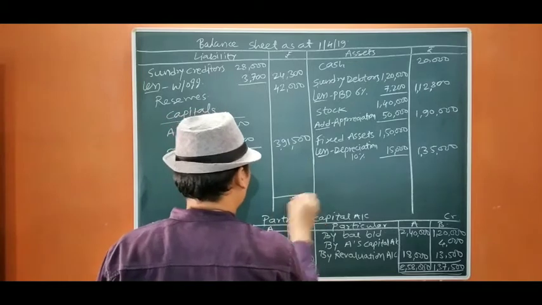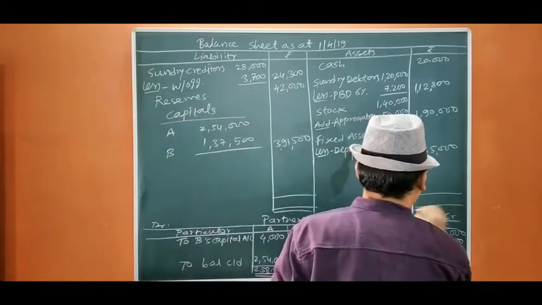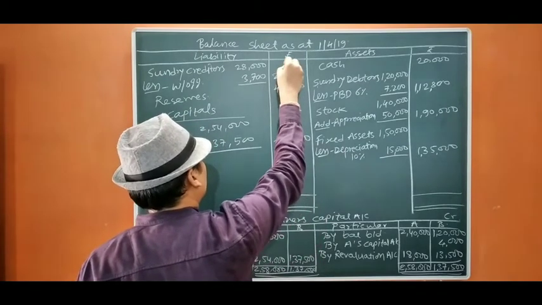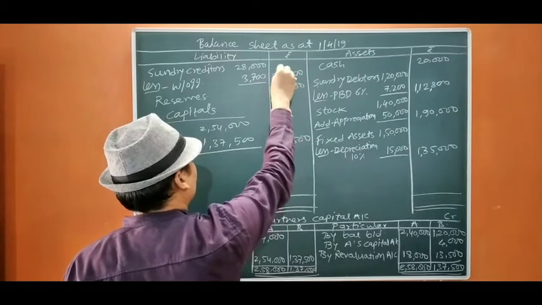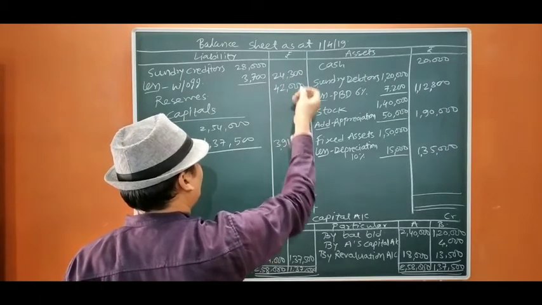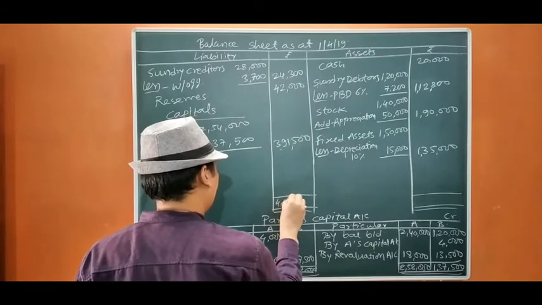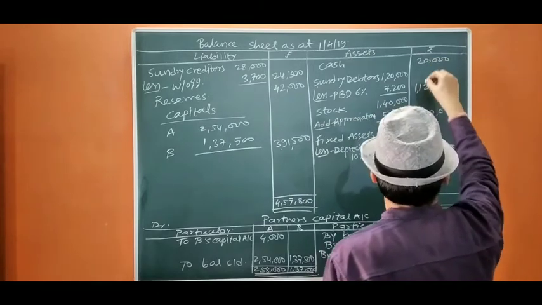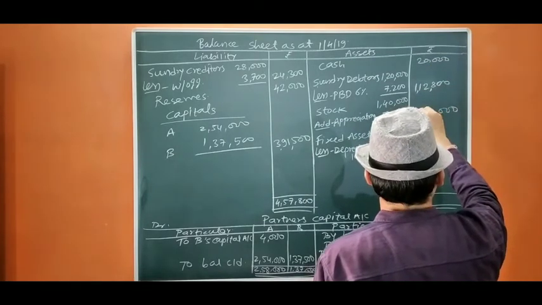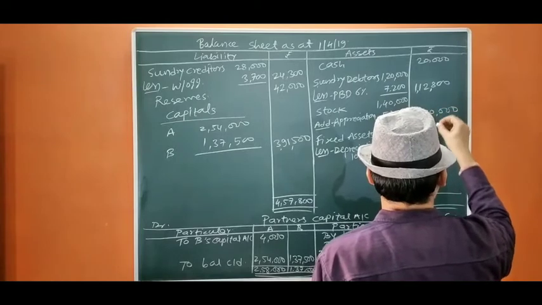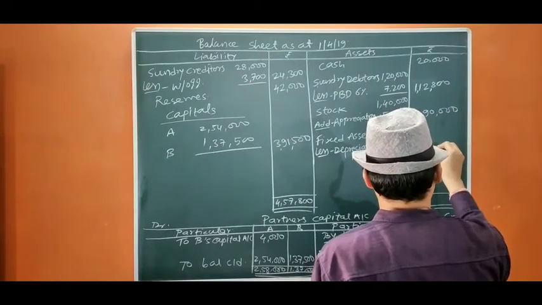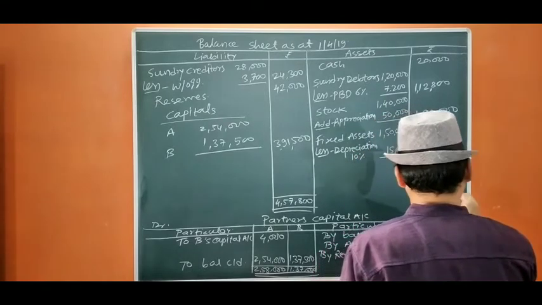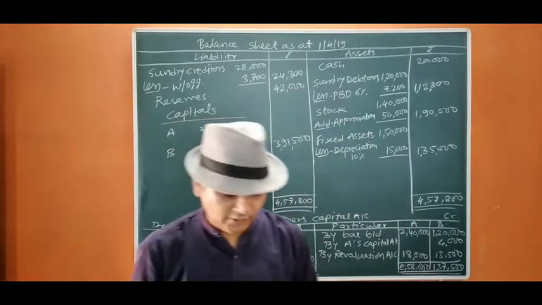Okay. Now let us close and find out the total. 3,91,500 plus the other items gives 4,57,800. Here let us see the asset side: 1,32,000, 2,32,000, 3,22,000, 4,22,000, 4,57,800. Okay. So our balance sheet tallies, and this is the end of question number 27.